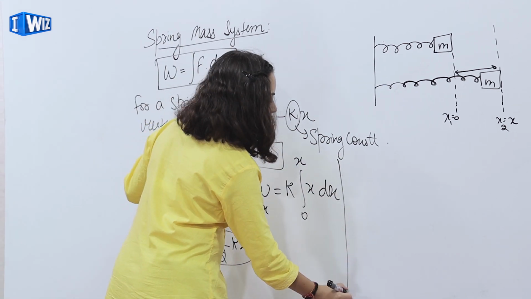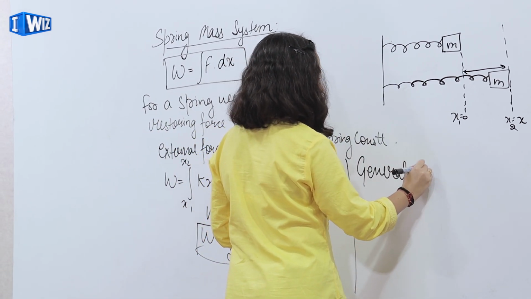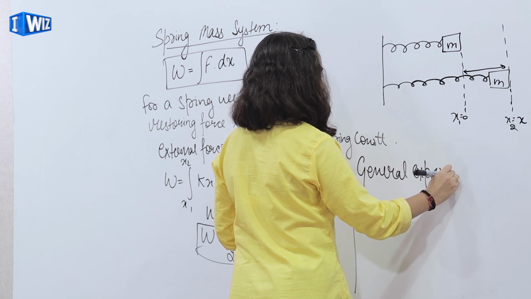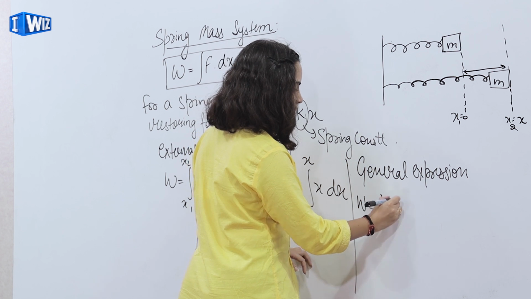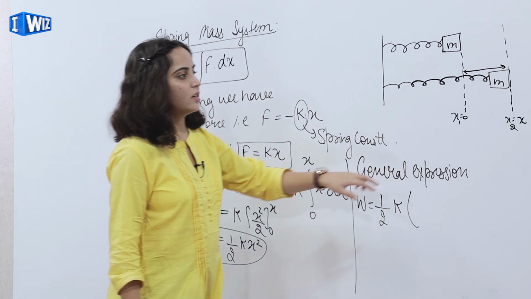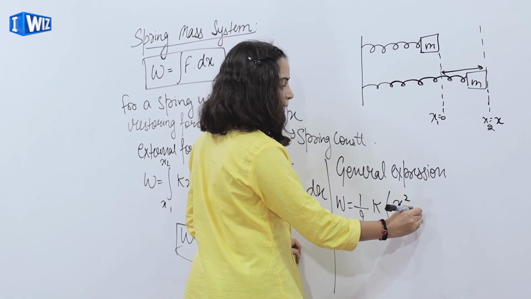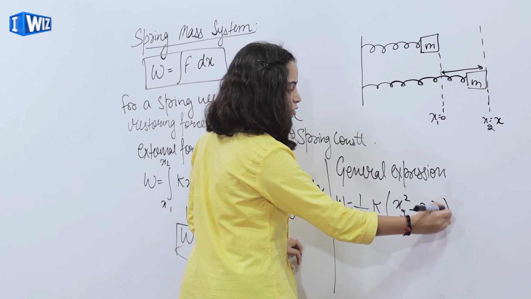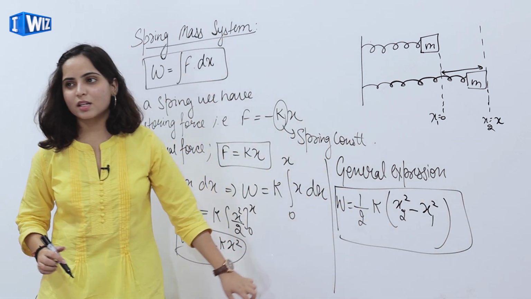We'll write a general expression for work done. Work done is equal to half k into (x2 square minus x1 square). So this is a general expression for a spring mass system.